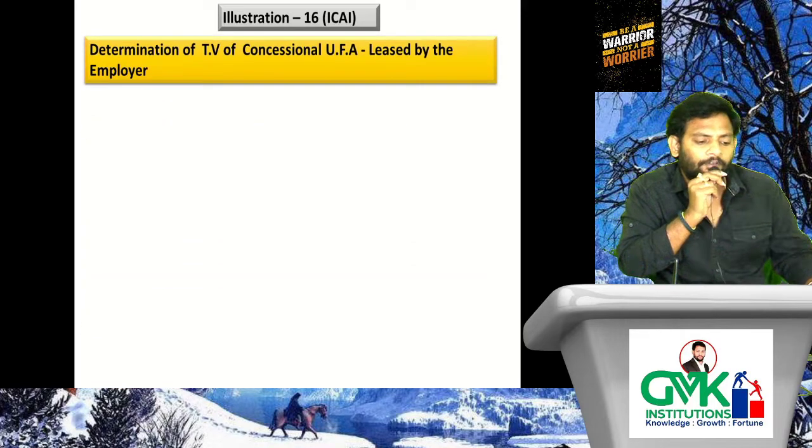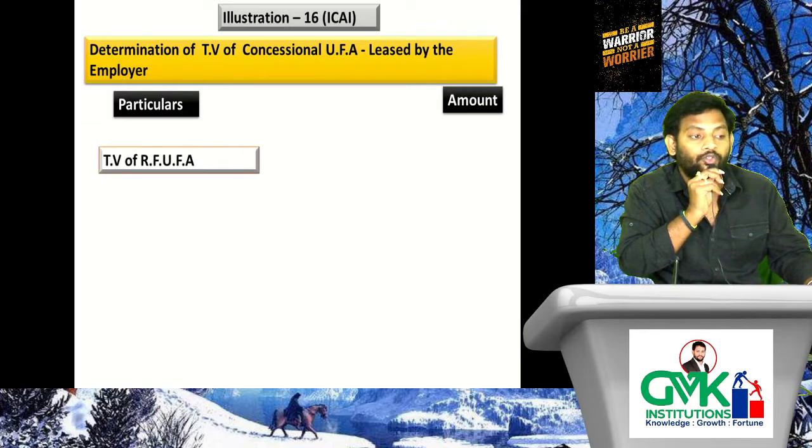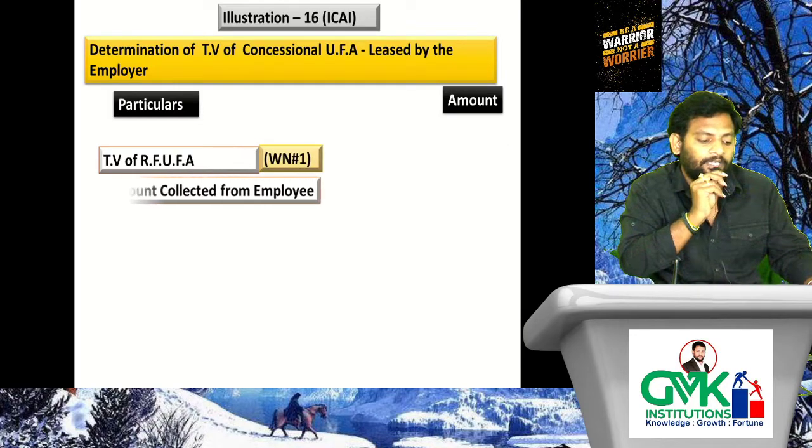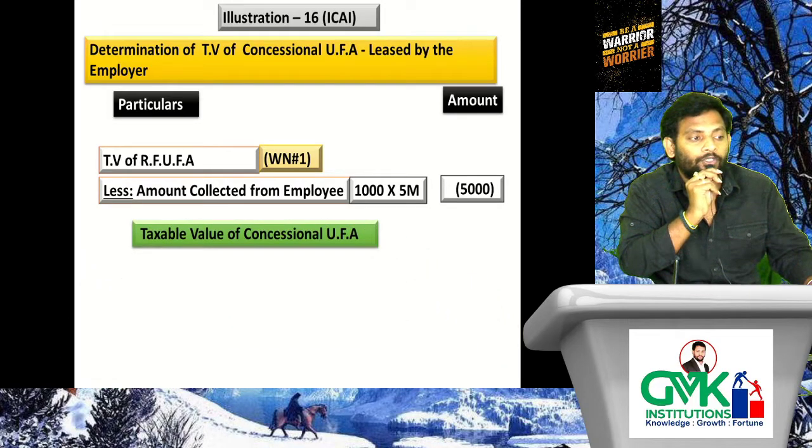Determination of TVF concessional UFA leased by the employer. First of all, we need to determine TVF RFUFA. How to determine TVF RFUFA? Least of the following. Do you remember? Working note 1, keep it empty. Less amount collected from employee. How much collected? 1,000 rupees into 5 months, that is 5,000. Then you will get taxable value of concessional UFA.